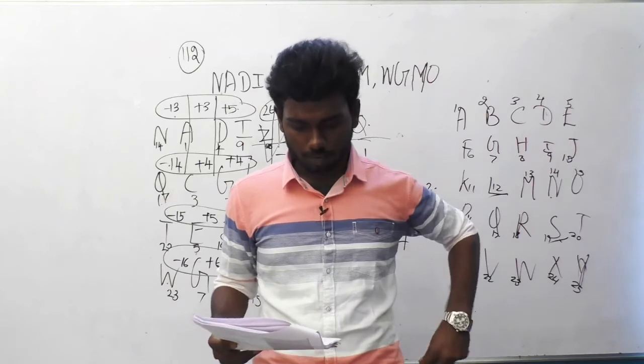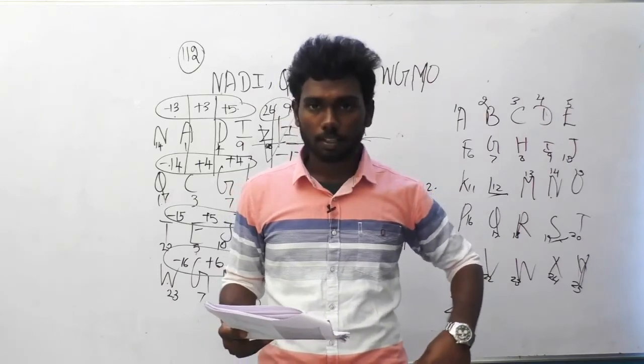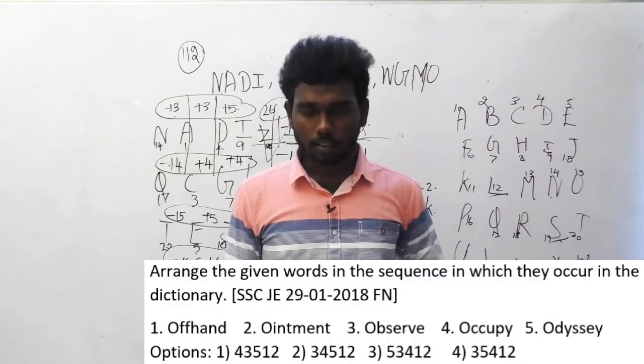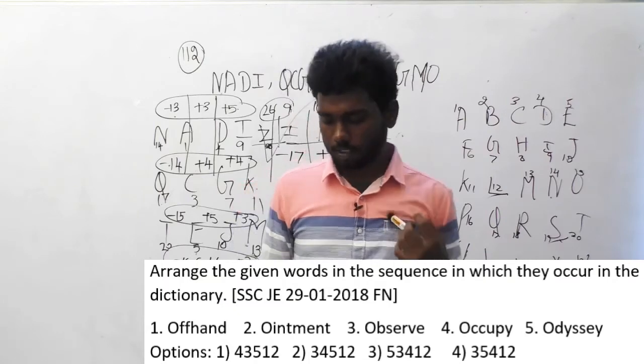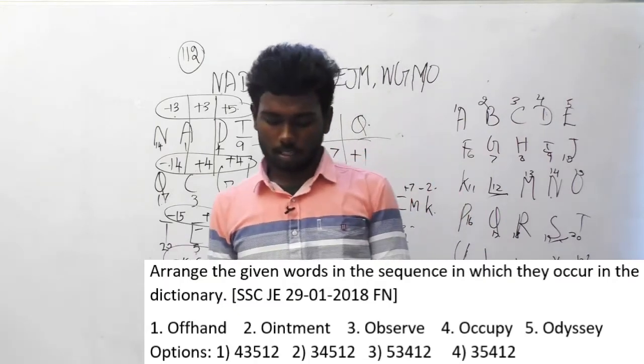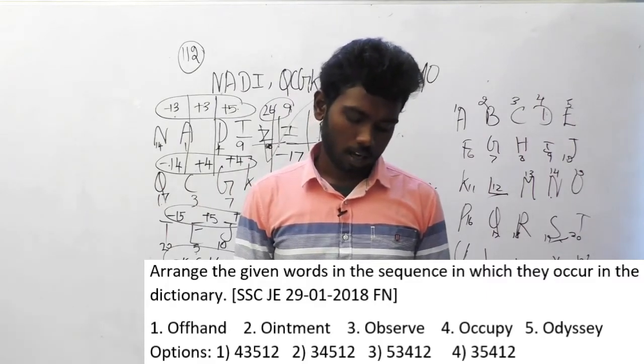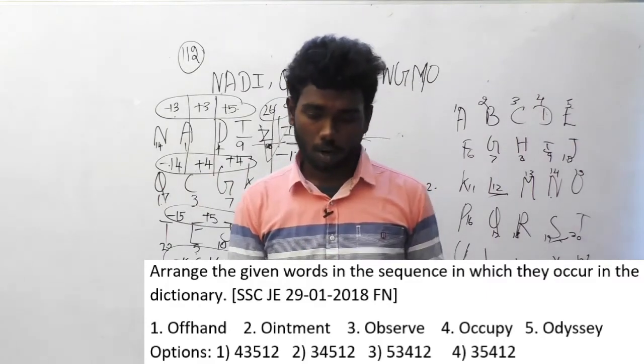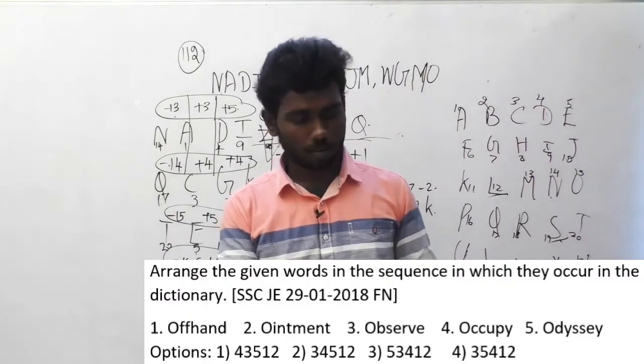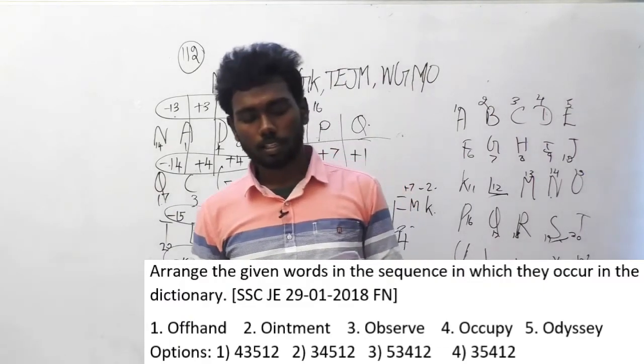Question number 115. Arrange the given words in a sequence in which they occur in the dictionary. The same question. And the sequence is half hand, ointment, observe, occupy, and odyssey.